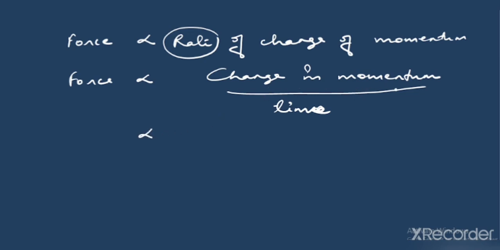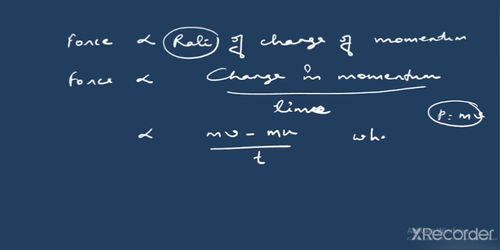We know that the momentum of a body is given by what formula? It is given by P equals mv, right? But also we know that if there is some initial velocity and some final velocity, then the change in momentum of that body is given by what? It could be like mv minus mu upon, say, time t, where you can just write it as here.